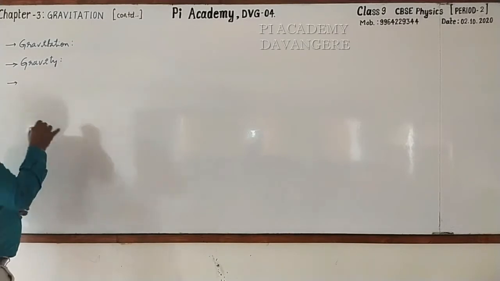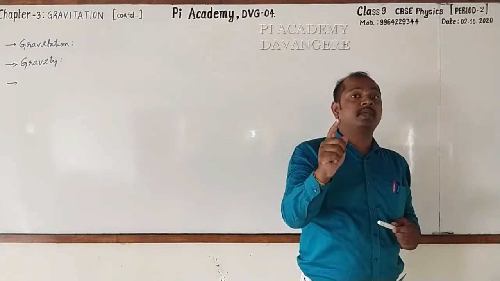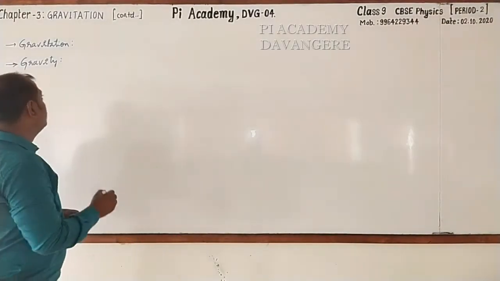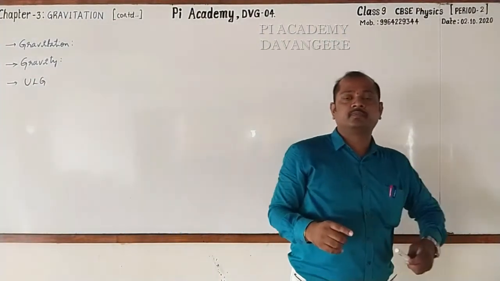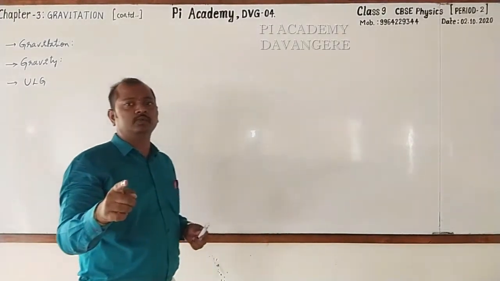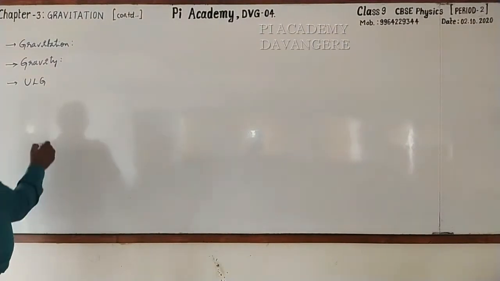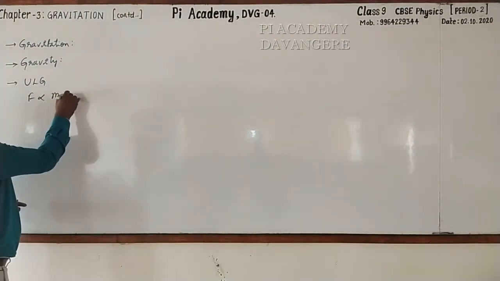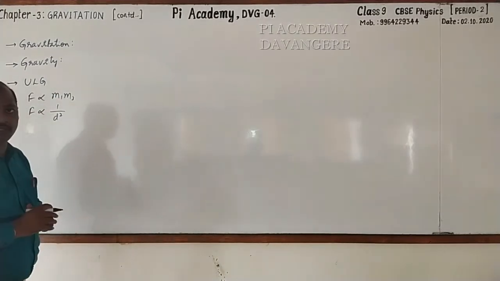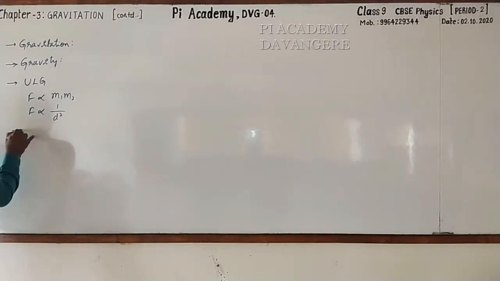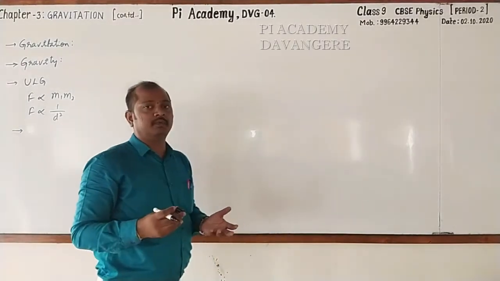Then, we also come across another important statement given by Sir Isaac Newton, that is the universal law of gravitation. What is its statement? Every particle in the universe attracts every other particle with a force which is directly proportional to the product of their masses and inversely proportional to the square of the distance between them. Is it not? Then using this universal law of gravitation, we derive the formula to find gravitational force.